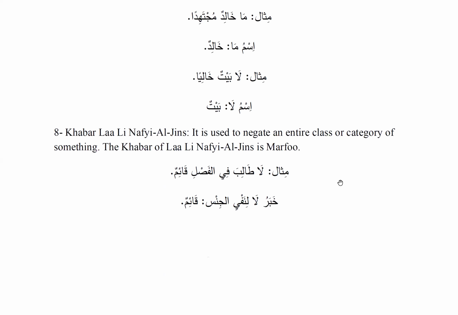Finally, khabar la li nafyil jins, and this is a specific kind of negation. It is used to negate an entire class or category of something. The khabar of la li nafyil jins is marfu'. So for example, la taliba fil fasli qa'imun. This whole sentence means there is no student in the classroom standing. So I have negated any single student in the class standing. The point here is the khabar of la li nafyil jins is qa'imun over here. This is the marfu' that we're looking at.